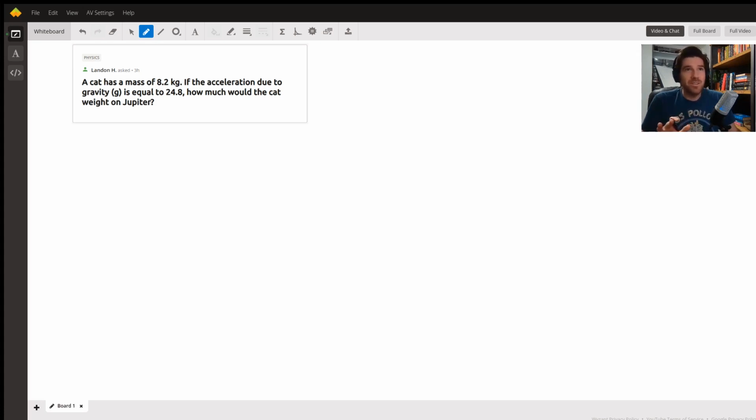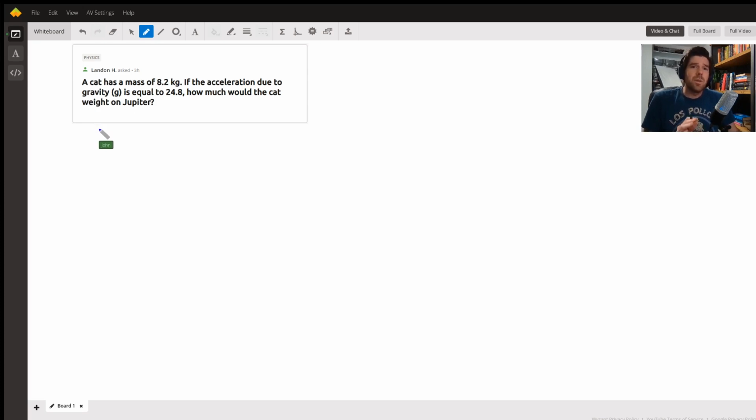This is a very interesting question because it highlights a key difference between mass and weight. The mass of an object remains the same in any environment, because mass is a measure of an amount of matter intrinsically related to an object. So a cat with a mass of 8.2 kilograms would have the same mass on Jupiter, Mars, Venus, anywhere in the universe, really. However, the weight of an object would change because weight depends on the environment.